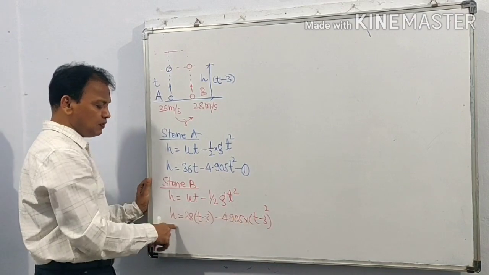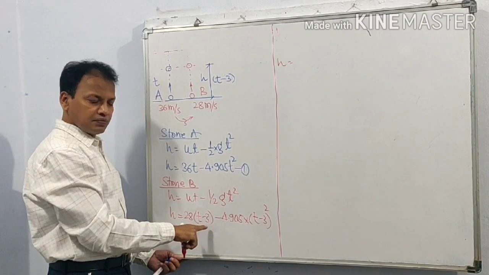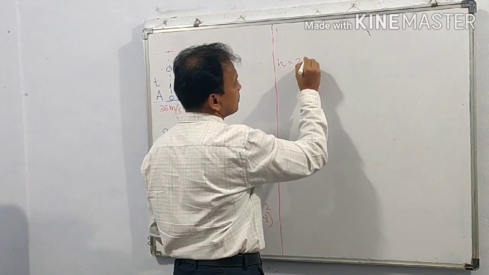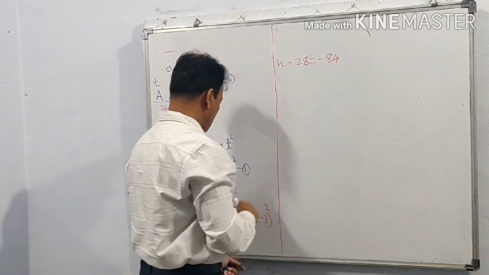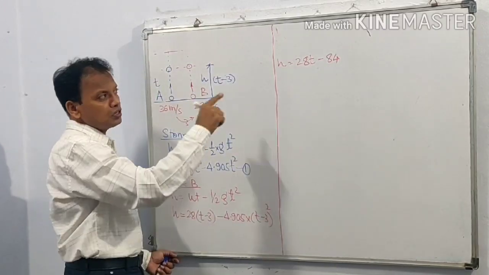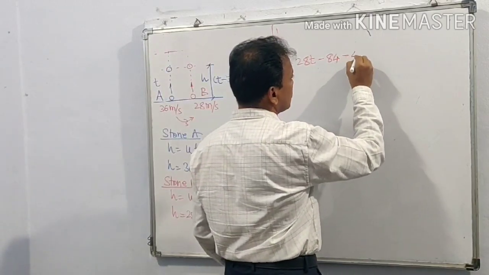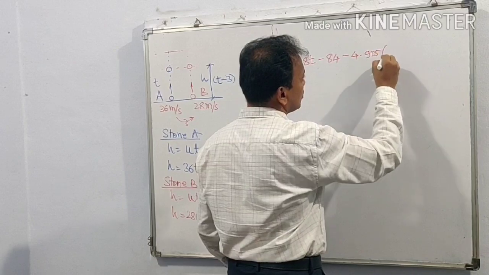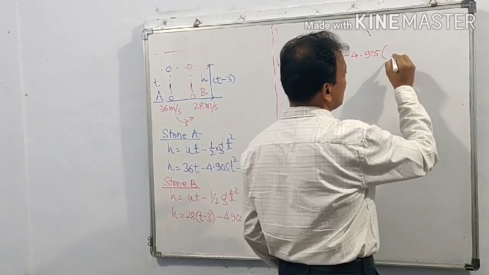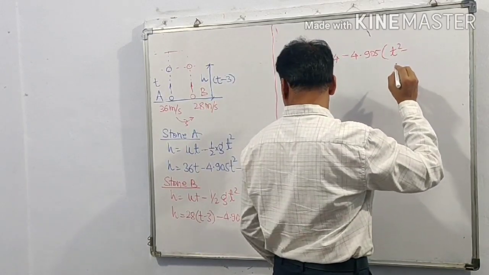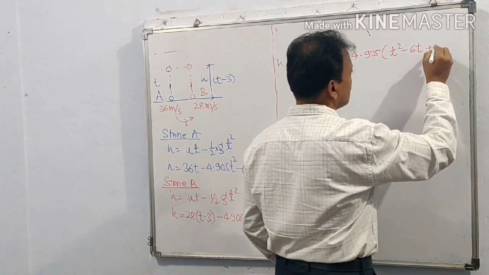Expanding this square and simplifying the equation, H is equal to 28t minus 28 into 3, that is 84, minus 4.905 into t minus 3 bracket square, that is a minus b bracket square, t square minus 6t plus 9.